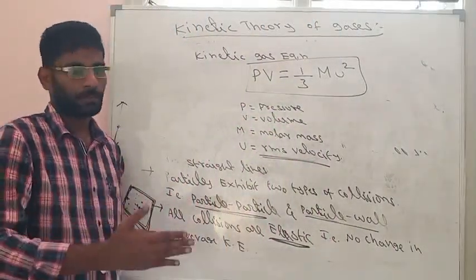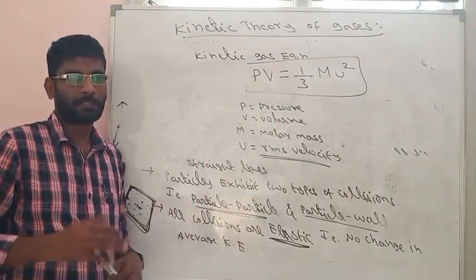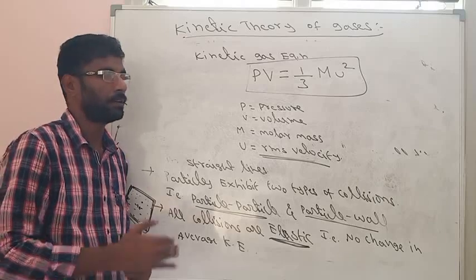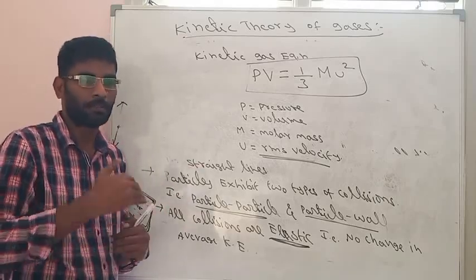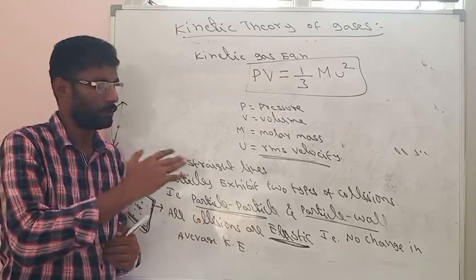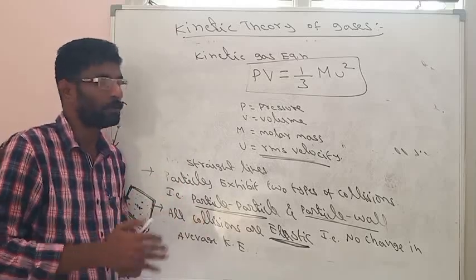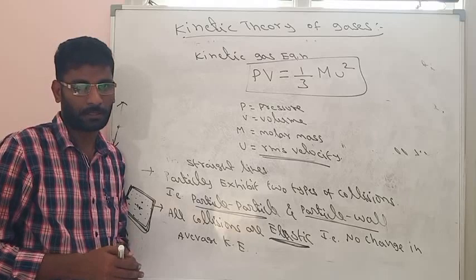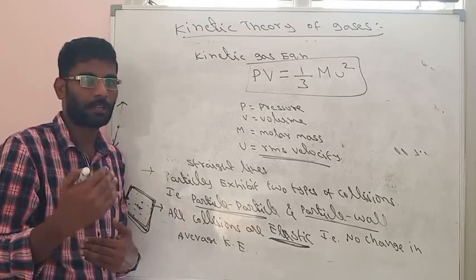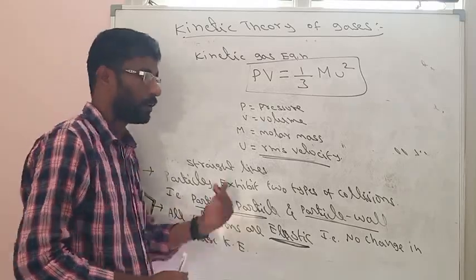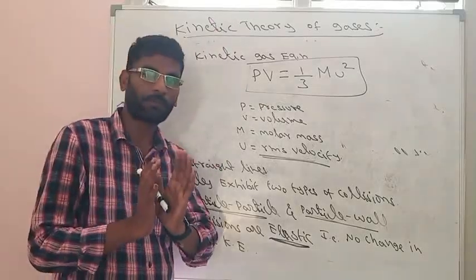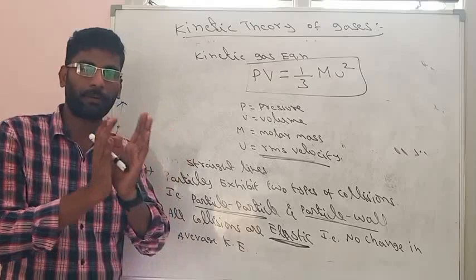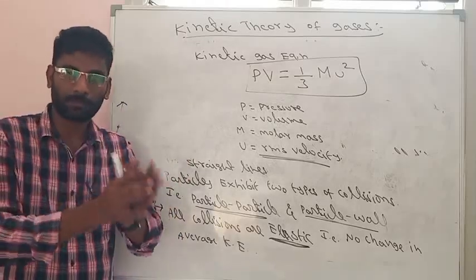So what we learned so far in this States of Matter chapter is, in the last class we learned intermolecular forces: how many types of intermolecular forces are there, which are strong forces and which are weak forces. In this class we learned gas laws like Boyle's law, Charles' law, Avogadro's law, and also the kinetic theory. All these properties of gases are based on assumptions made by some scientists.